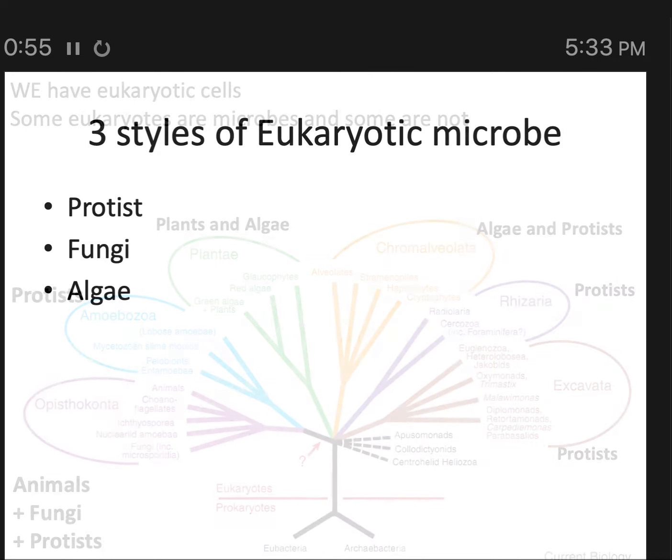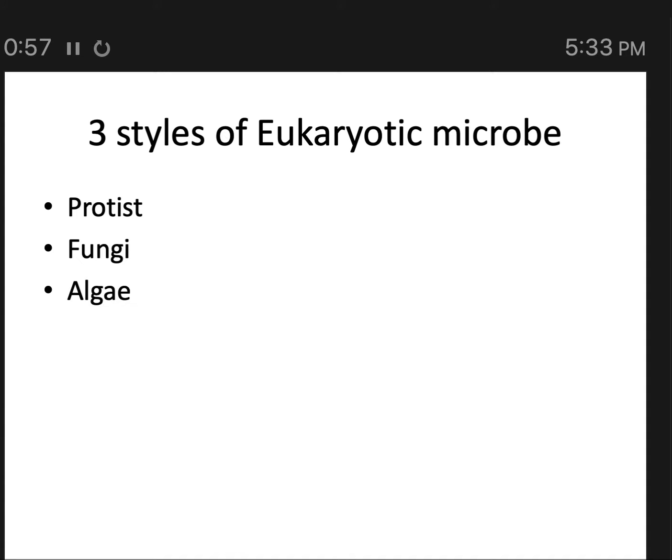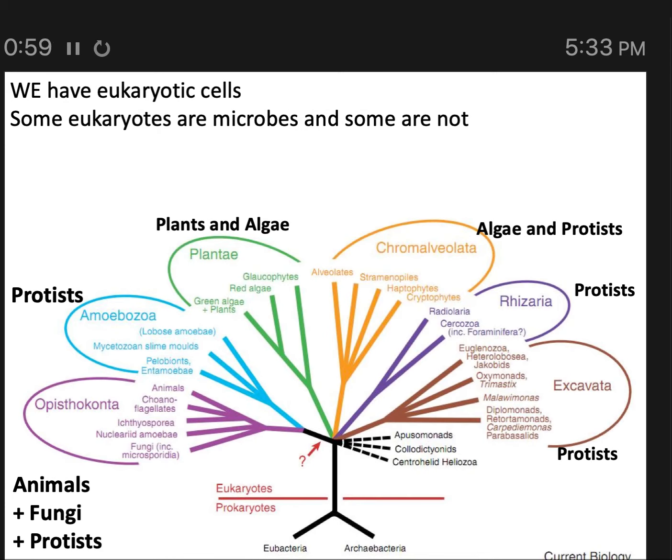So in this list, I have protist, fungi, algae. Those are the three groups of eukaryotic microbes, but these groups are not representative of genetic lineages. Remember, protist is a grab bag term, and not all protists are alike, except that they are usually single cellular, but they're not even always single cellular.